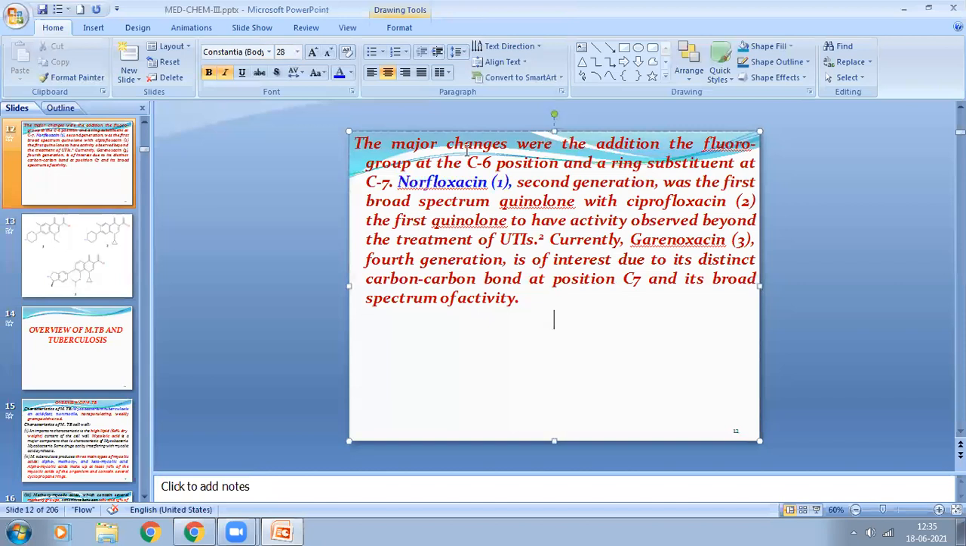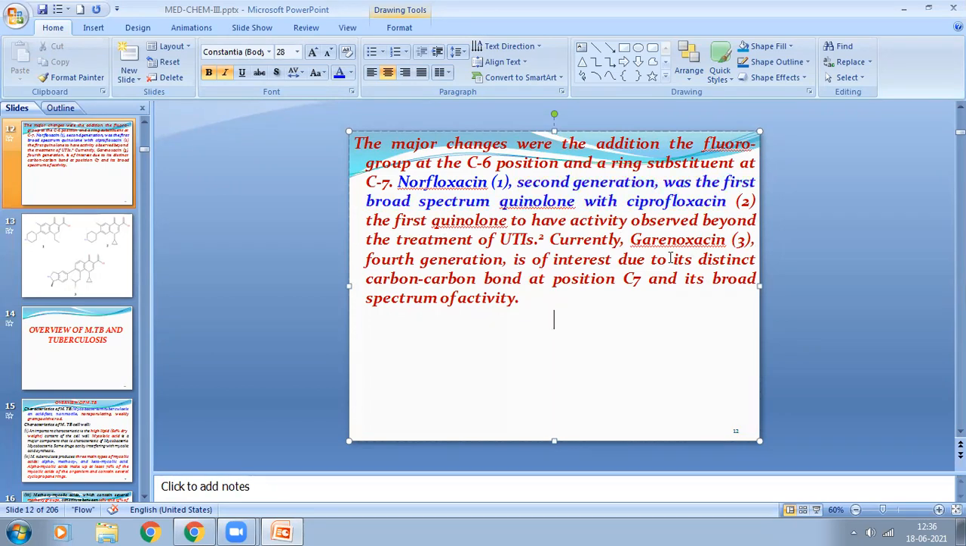Norfloxacin, you see, the major changes were the addition of the fluoro group at the C6 position in the ring and a substituent at C7. Norfloxacin. The second generation, in the second generation, the first fluoroquinolone was ciprofloxacin. Ciprofloxacin was the first quinolone to have activity observed beyond the treatment of UTIs.